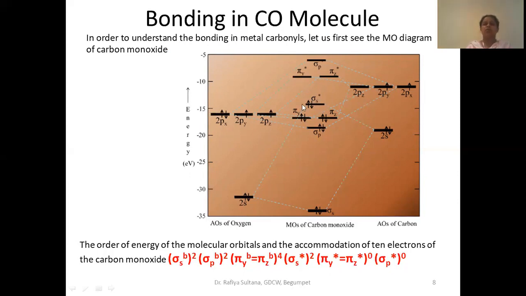Okay, so this is filled and these are vacant. This you have to remember. Only when you remember this can you understand the structural properties of metal carbonyls. Okay, now let us see.